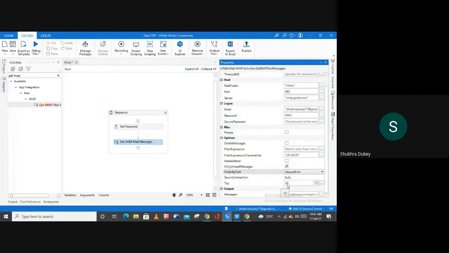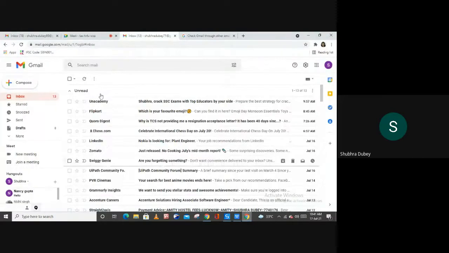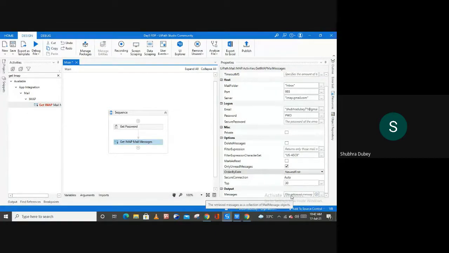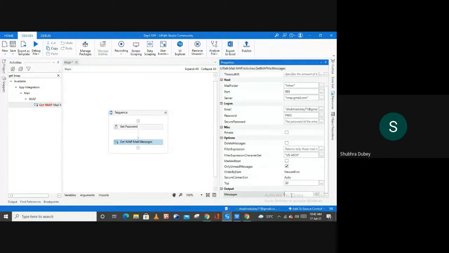So this is the range actually. In my case, as you can see, the unread message count is 13, but I set this up to the top 30. So this is up to you, what number you want to provide here. And then output, so if you want to create the output to store this result, you can create a variable here. So this is what exactly we are going to do. We are going to create one variable here to store our output.